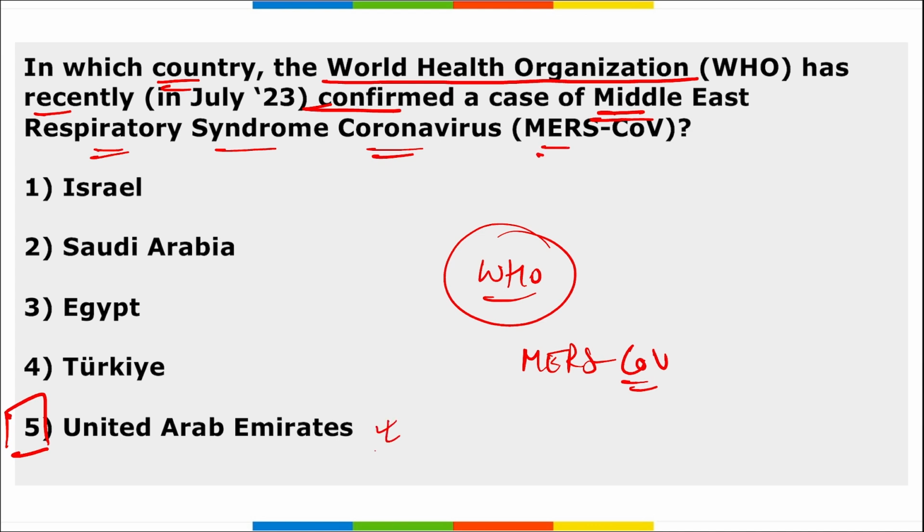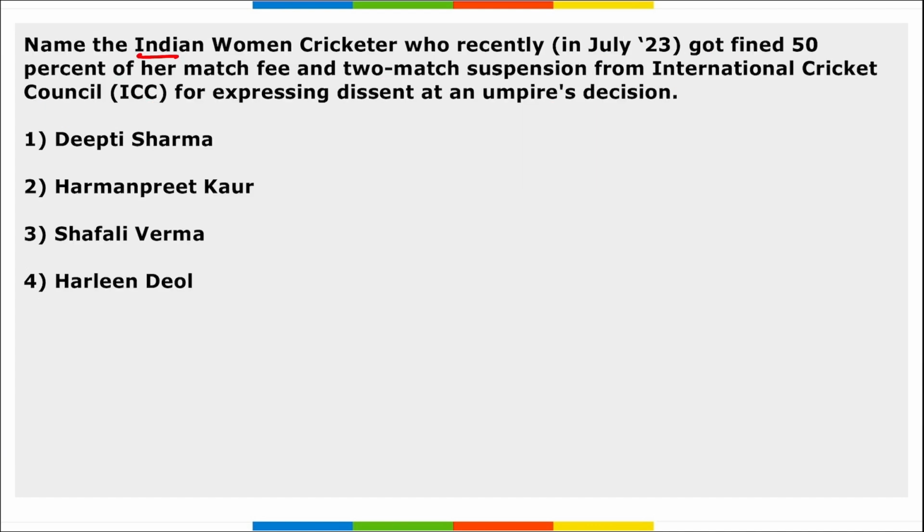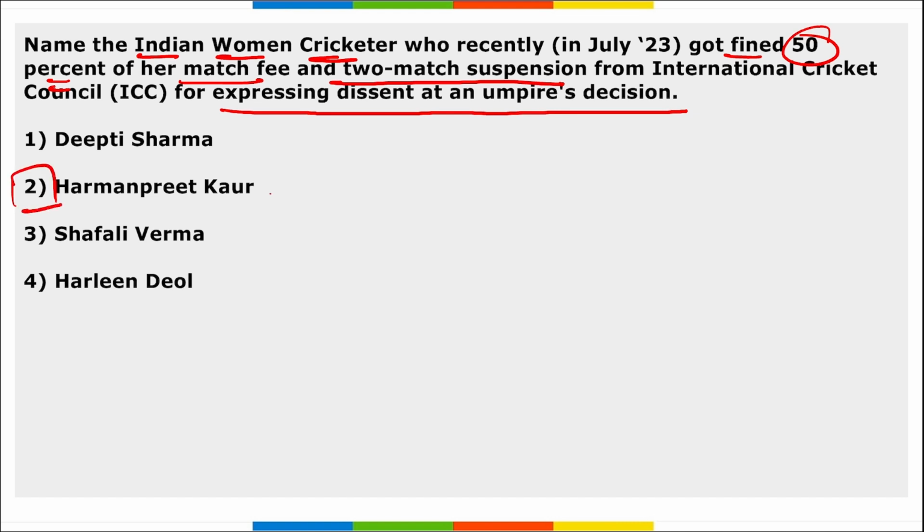It was in the UAE. Next, name the Indian women cricketer who recently got fined 50% of her match fee and a 2-match suspension from ICC for expressing dissent at an umpire's decision. She is Harmanpreet Kaur, right? She is a part of India's women's cricket team. Because of her behavior, she was penalized for her outburst in Dhaka last week, and because of which she will be fined 50% of her match fees and receive a 2-match suspension. Correct?